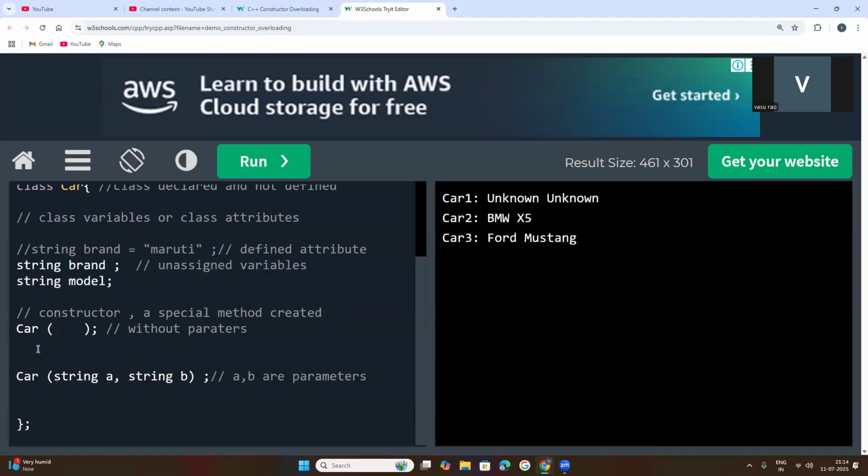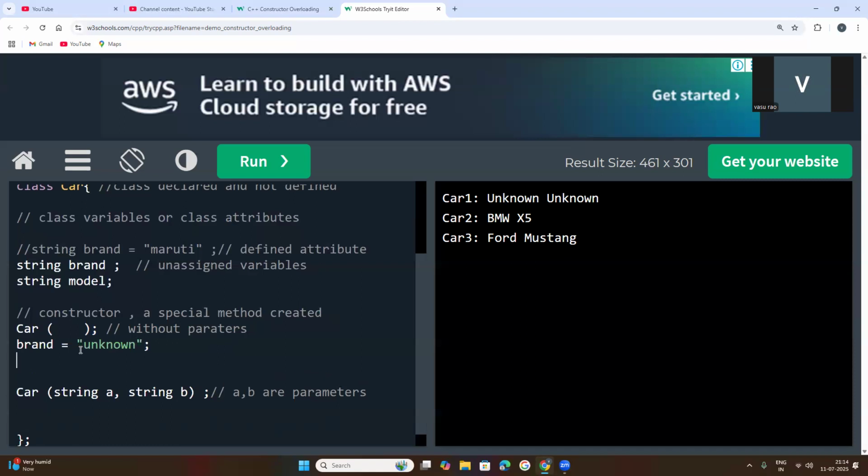Simply you can write brand. First parameter, brand is string type. So in the constructor, I have assigned the value for the brand as unknown.